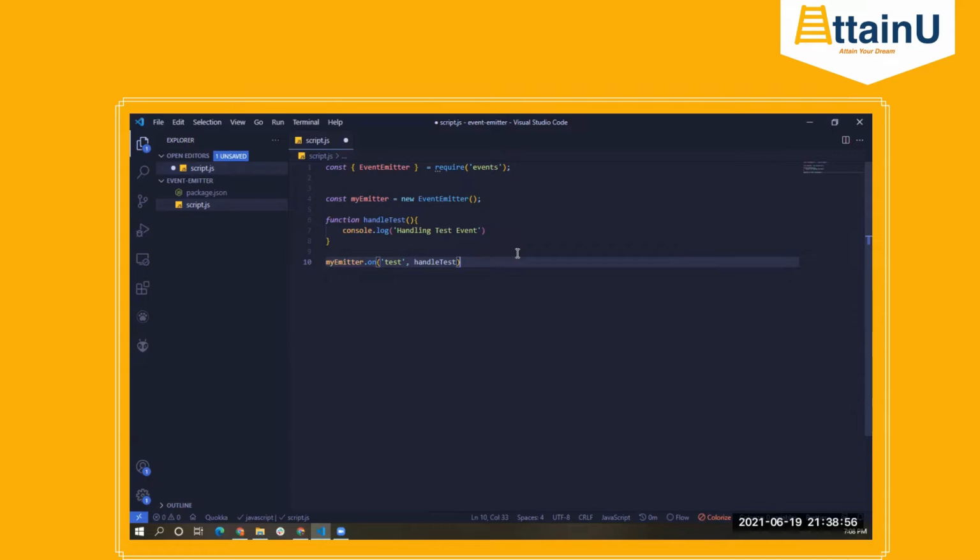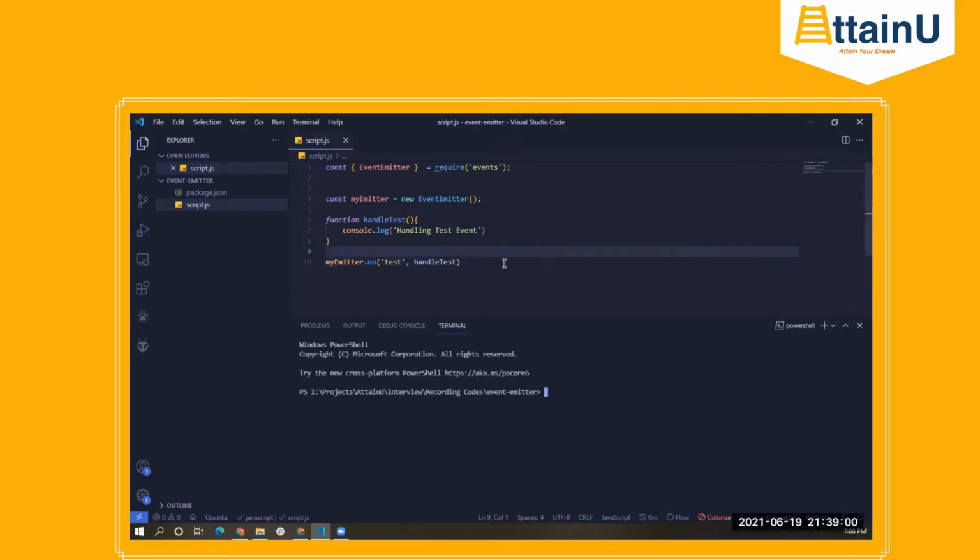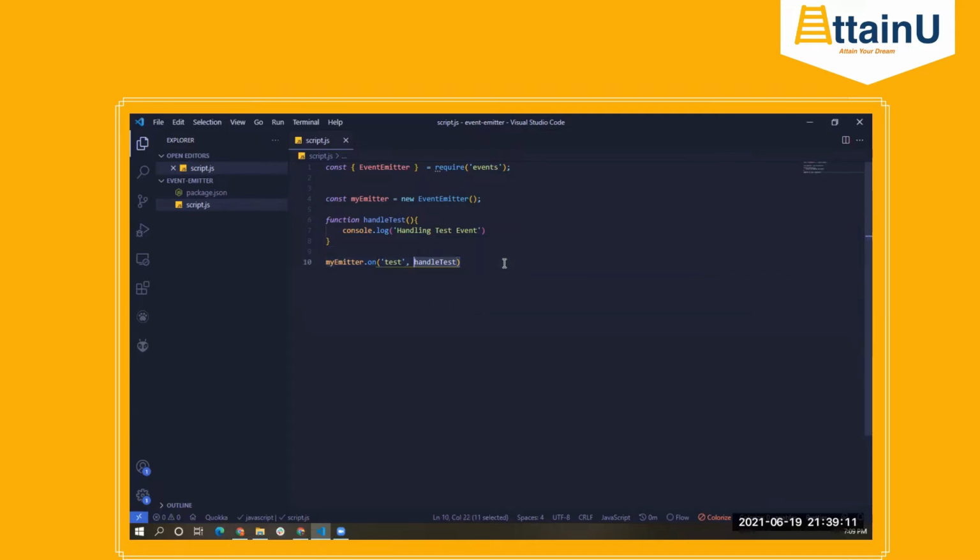So if I run this right now, you'll see nothing happening. We'll see what we are missing. If I say node script.js, it executes, but it doesn't do anything, right? So what we have just done is attach the event listener on a particular event, right?